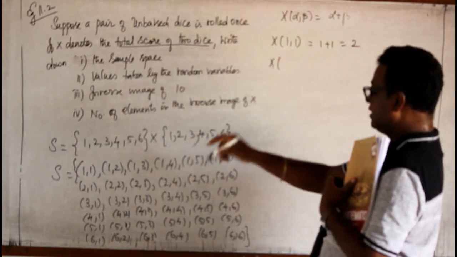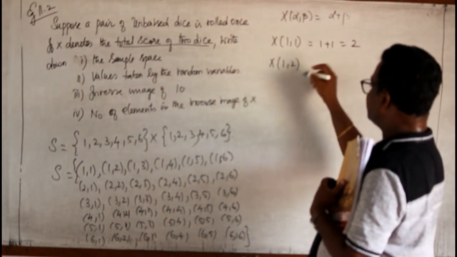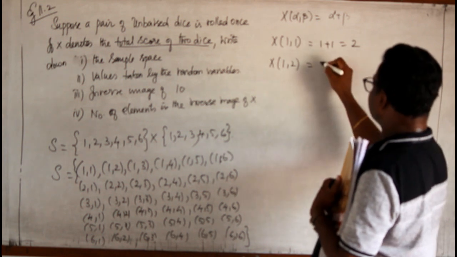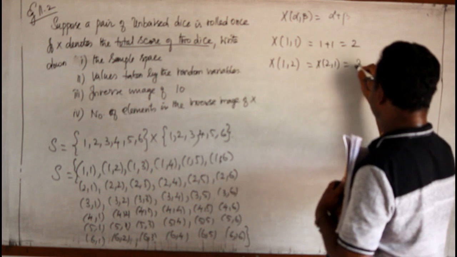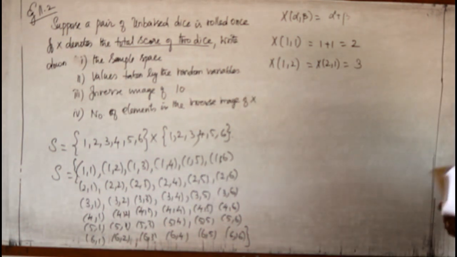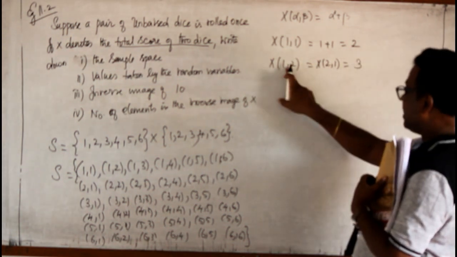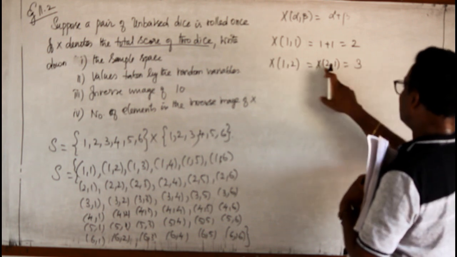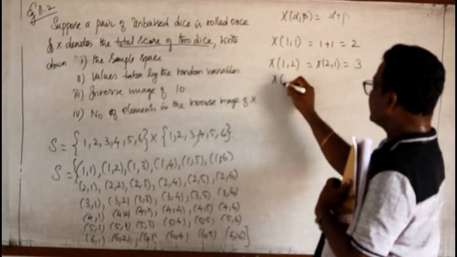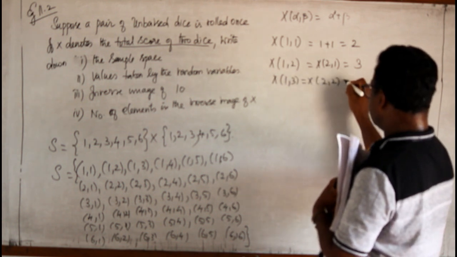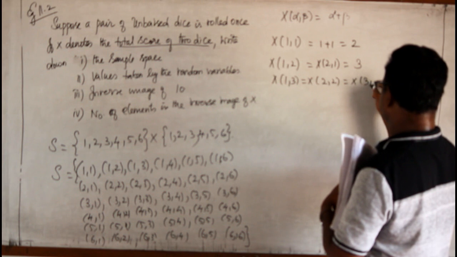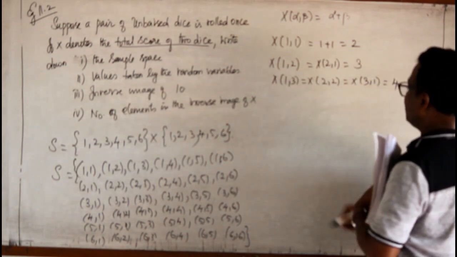Now X of the next one, 1,2: when I add this it becomes 3. Then X of 2,1 is also 3. I am just writing, not the number of occurrences, I am adding these two. 1 plus 2, 3. 2 plus 1, 3. Similarly, next is 1,3, 4. It is given by 2,2 also. It is given by 3,1 also. So it gives me 4.